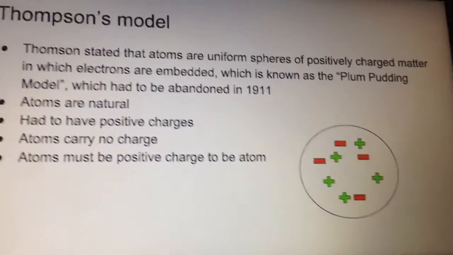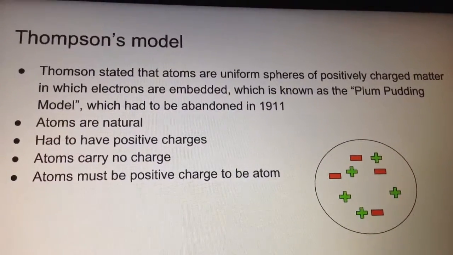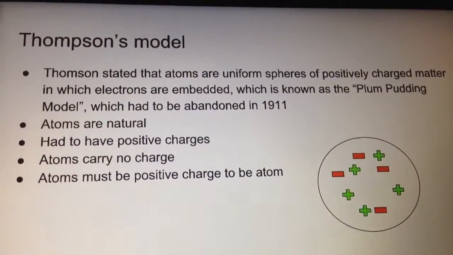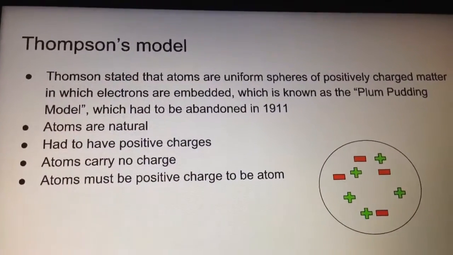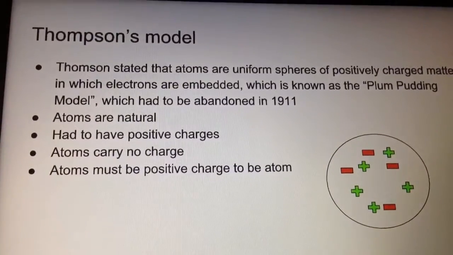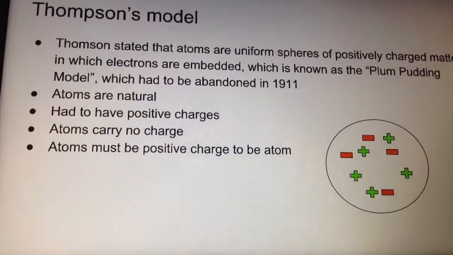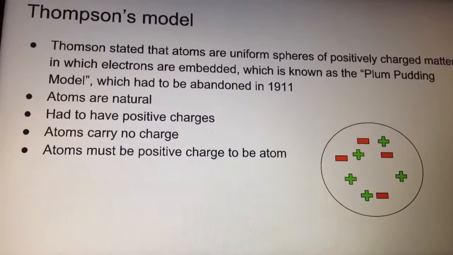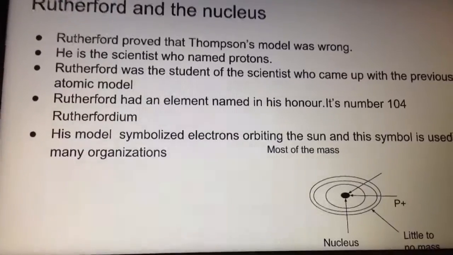Thomson's model. Thomson stated that atoms are uniform spheres of positively charged matter in which electrons are embedded, which is known as the plum pudding model, which had to be abandoned in 1911. Atoms are also neutral in Thomson's model, and they had to have positive charges. And atoms carry no charges, but he made a mistake. Okay, let's go.